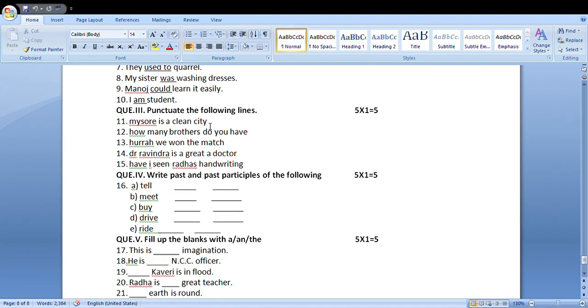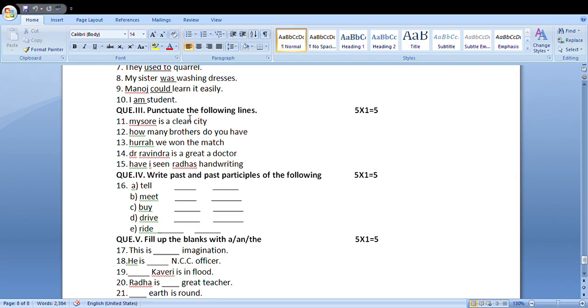Punctuate the following lines. Mysore is a clean city. Okay, look at this sentence. M should be made capital: Mysore, because it is a proper noun, and one more point, plus point, it is the beginning word of a new sentence. Always the first letter should be made capital.